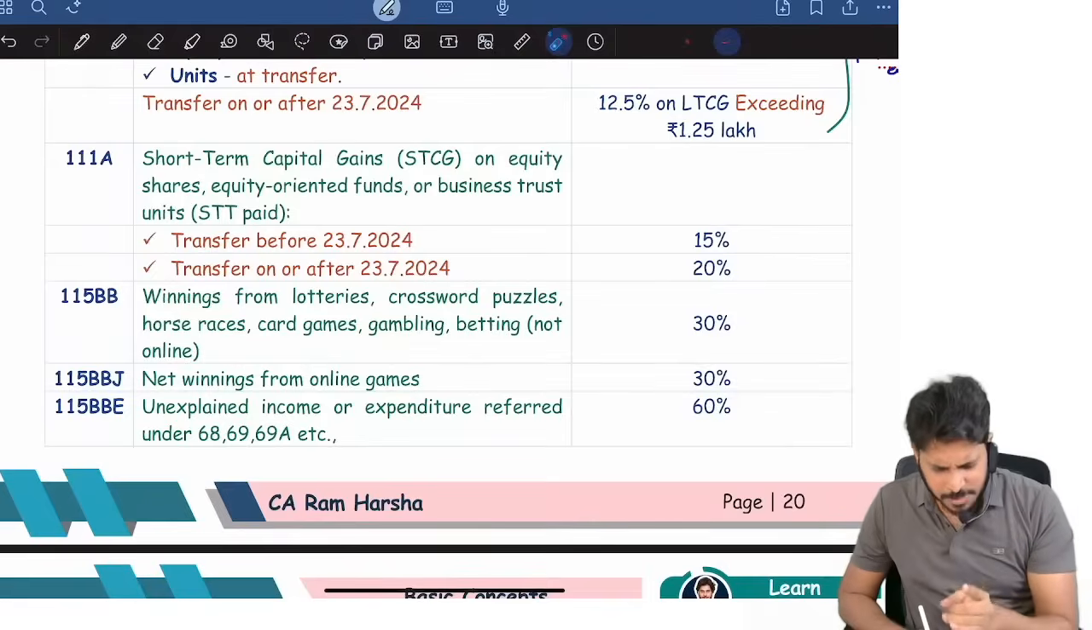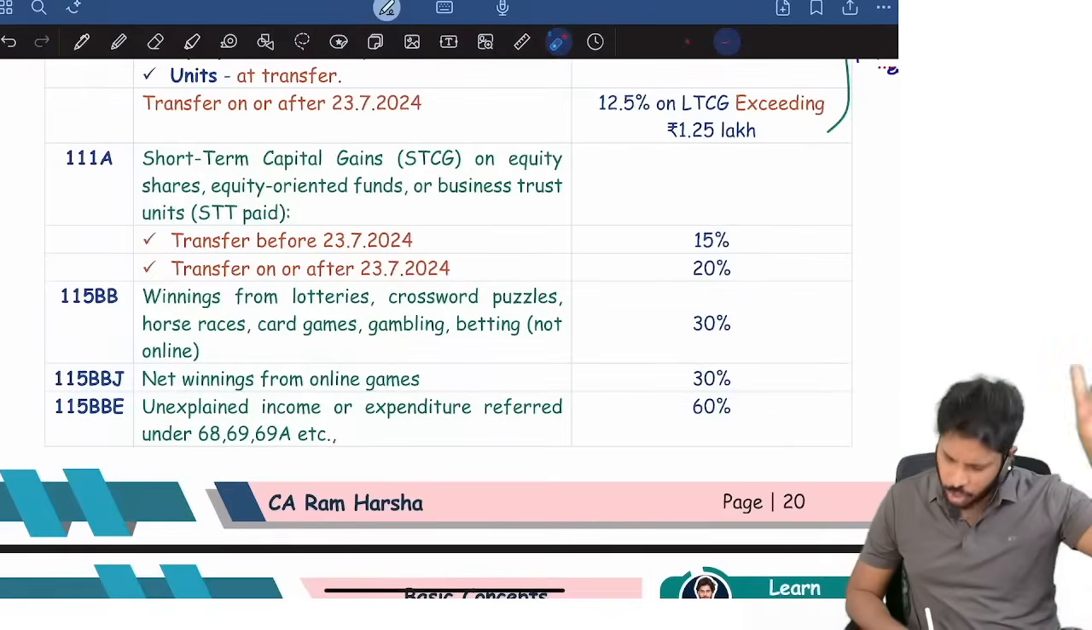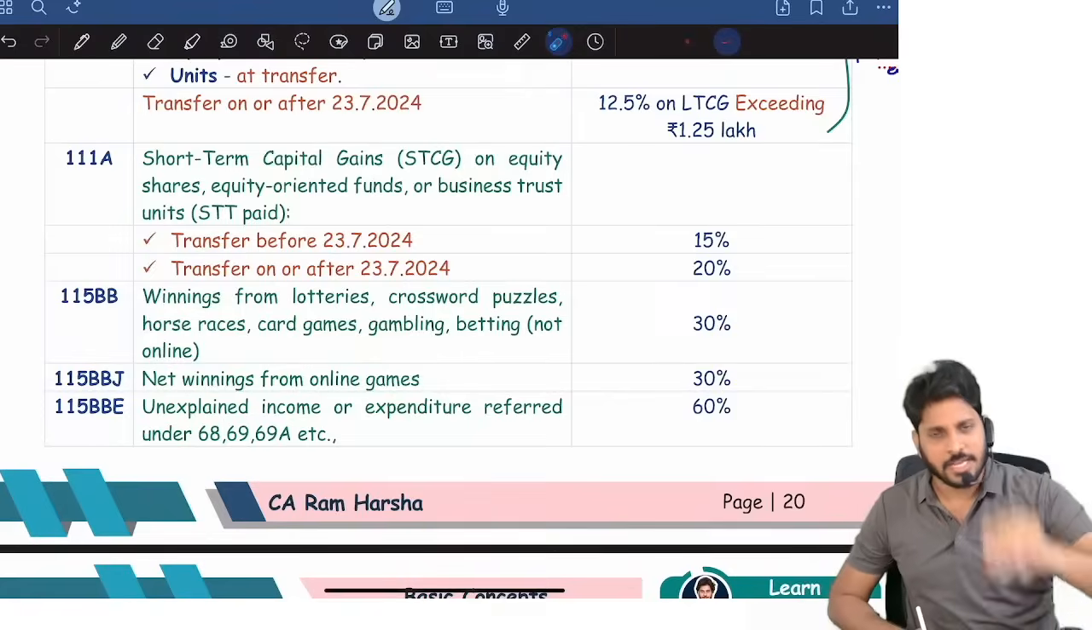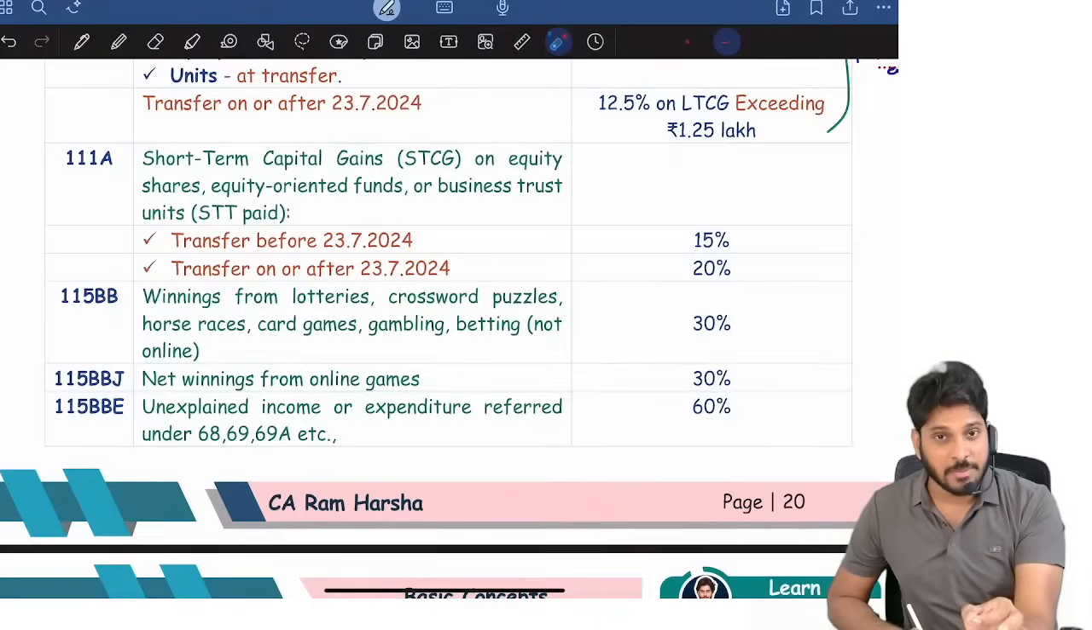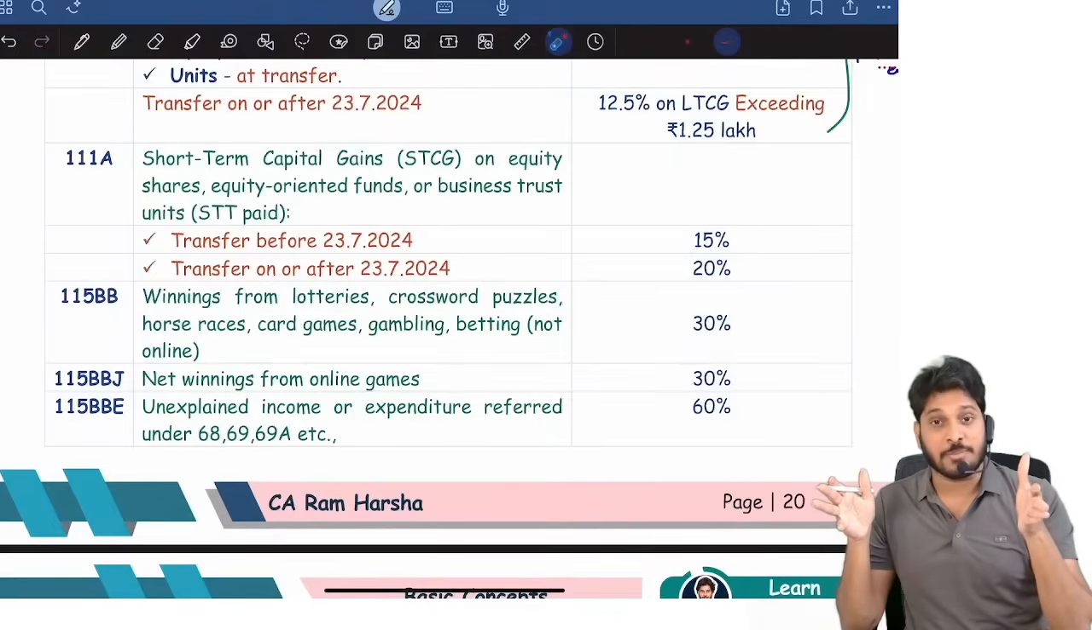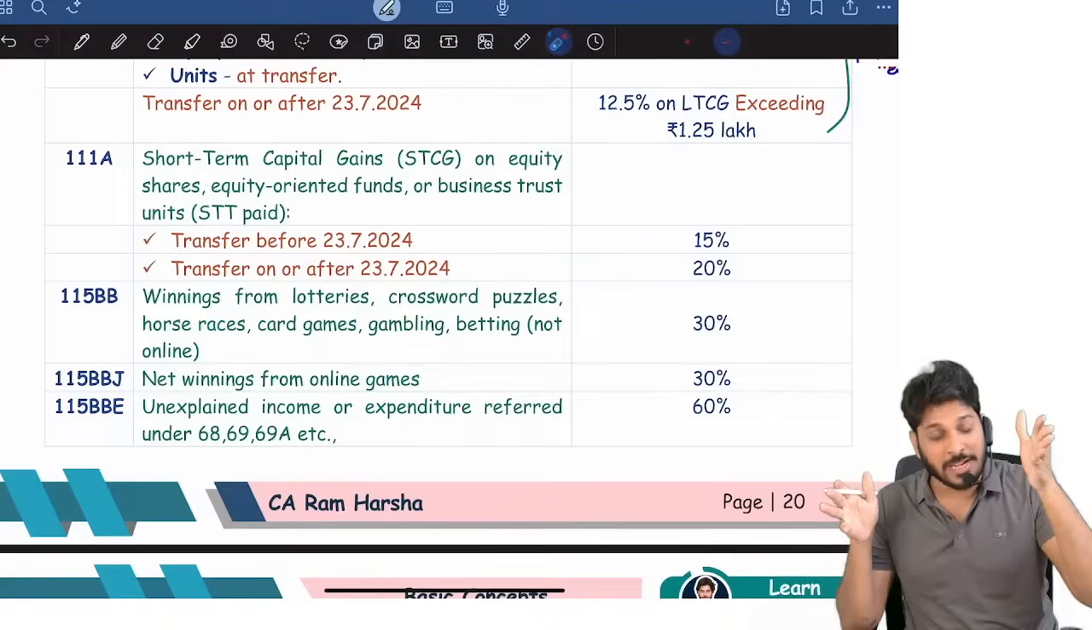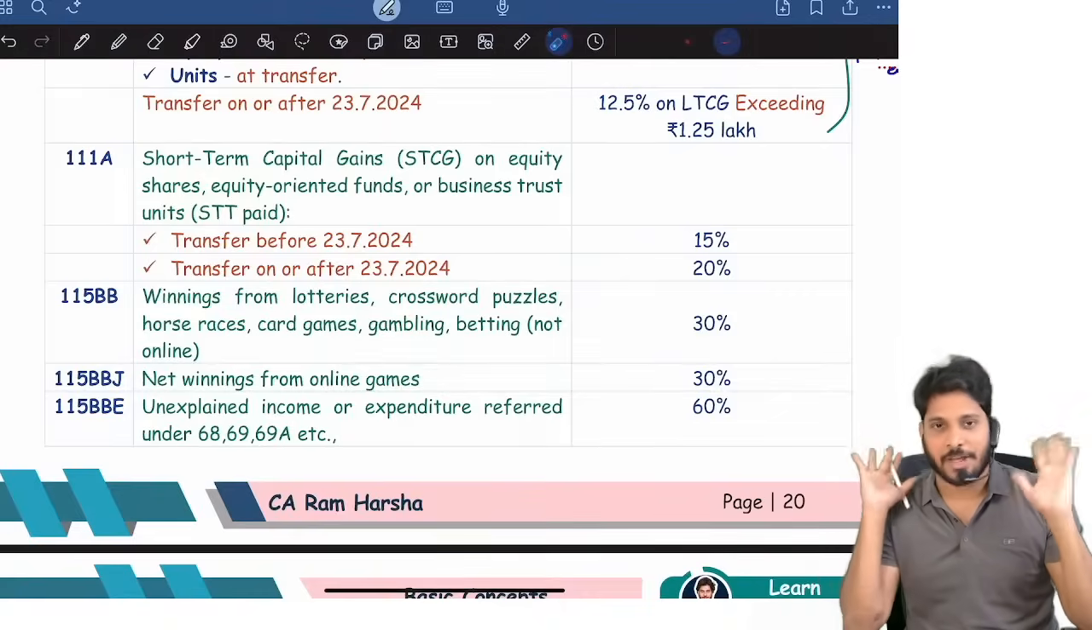Remember, for September 25, Jan 26, and even already we completed May 25 attempt. In all these three cases, the previous year will be 24-25, assessment year will be 25-26. Previous year 24-25 means what? The problems will be based on information given from 1st April 2024 to 31st March 2025.